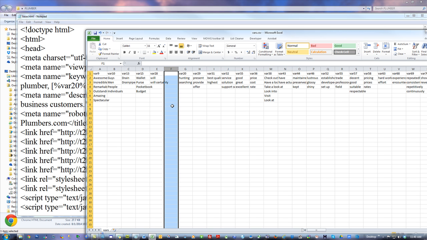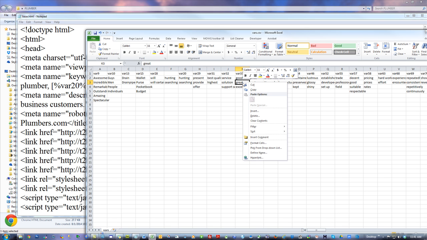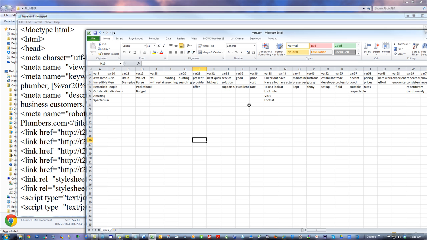If it ever gives you a big fat error and it says the whole string is out of index or out of the array, then probably you have a hole in here somewhere. Either you have something like that or you have something like this. Okay, Control C, Control V, but you don't have anything here. Okay, that's a hole. Or maybe you don't have anything here. That's a hole too. None of those are allowable.